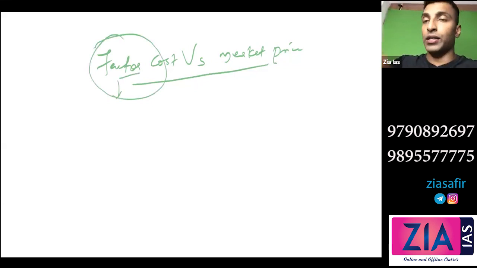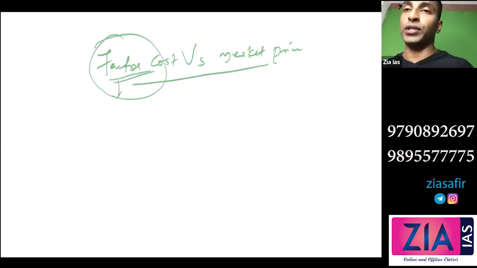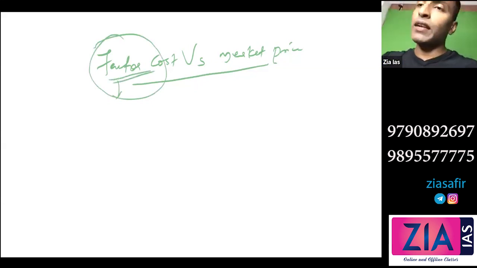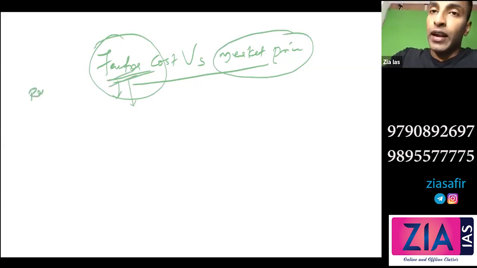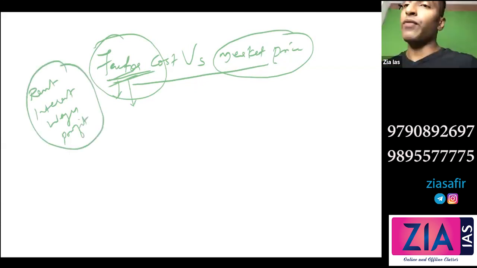That is what factor cost is. So this is actually the production cost. Market price involves something more than that. What do you mean by actual production cost? What do you mean by factor inputs? The land, labor, capital, entrepreneurship. That means the rent, interest, wages, and profit. All these things are included in factor cost.